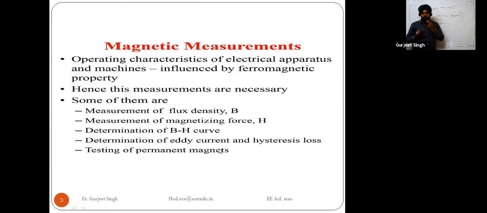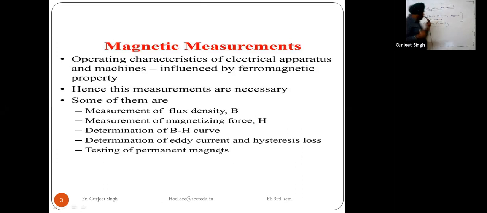We move the spindle of the instruments with the help of the eddy current. These are very important concepts for electrical machines, apparatus and instruments. So coming to the points, what are the magnetic measurements?